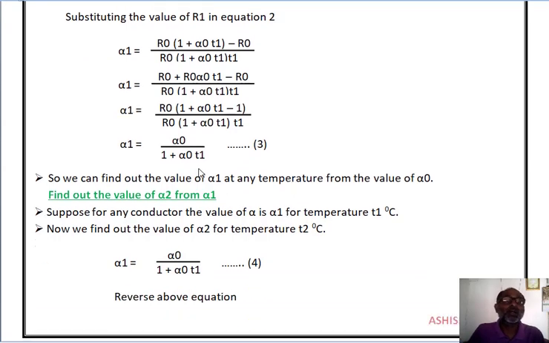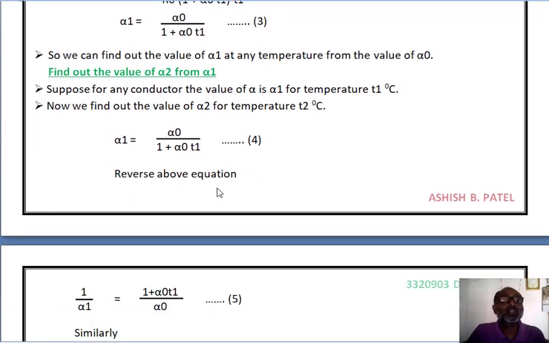So we can find the value of alpha 1 at any temperature from knowing the value of alpha 0. Now next, find the value of alpha 2 from alpha 1. Suppose for any conductor the value of alpha is alpha 1 at a temperature of T1 degree centigrade. Now we find the value of alpha 2 at temperature T2.